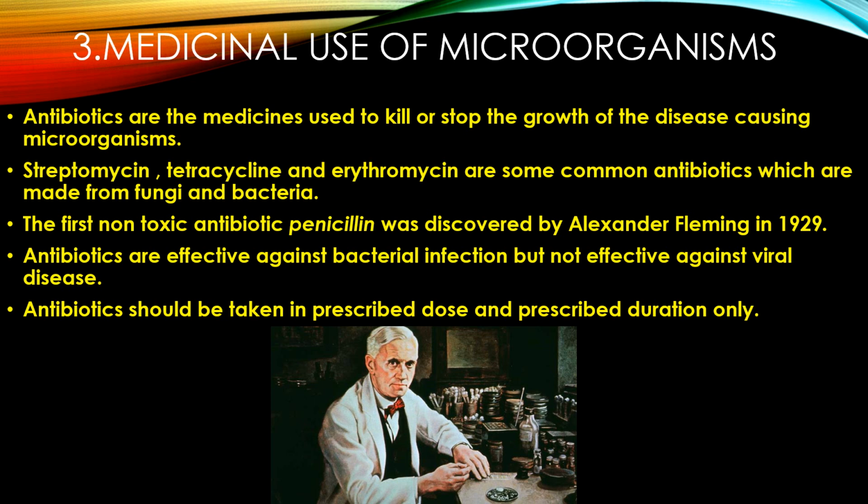In fact, it also killed many of the disease causing bacteria. From this fungus called Penicillium, the antibiotic penicillin was made. Thus, penicillin is an antibiotic medicine which is made from the fungus Penicillium. Penicillin controls bacterial and fungal infections.